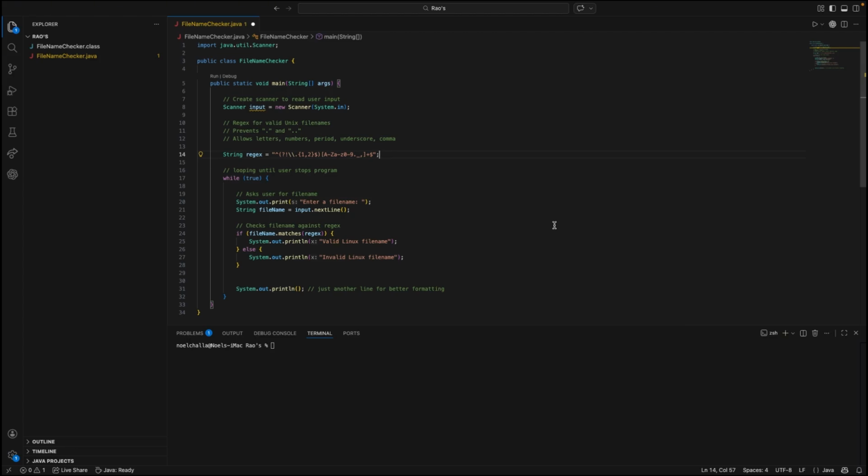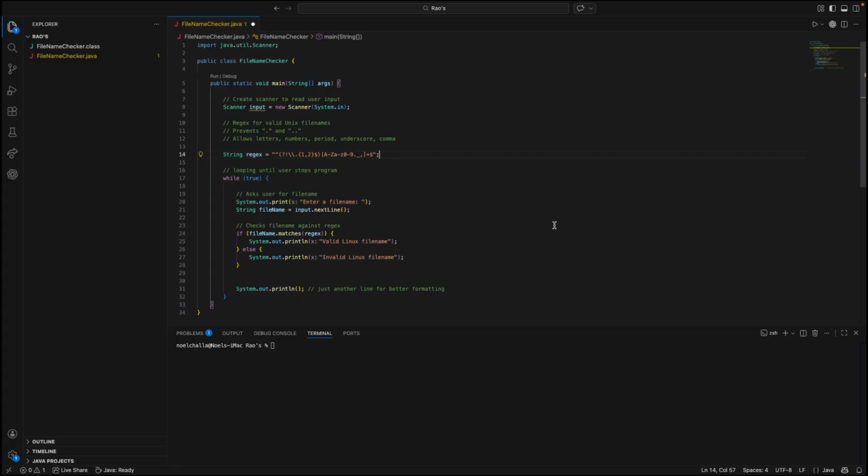And in this video I will demonstrate a short program that checks whether a file name follows the Unix file naming rules using a regular expression. The assignment required us to use either Python or Java, and I implemented my program in Java.